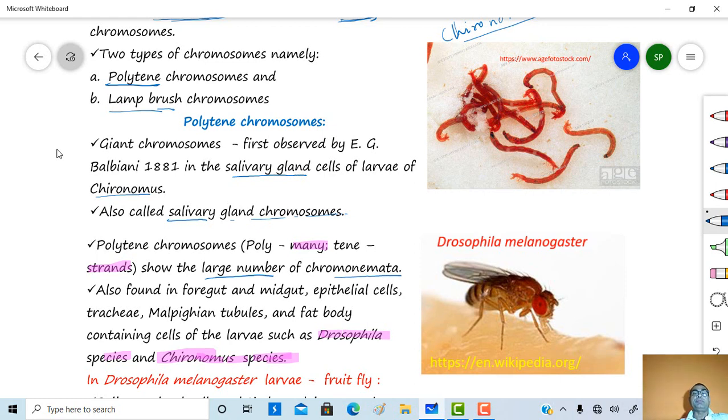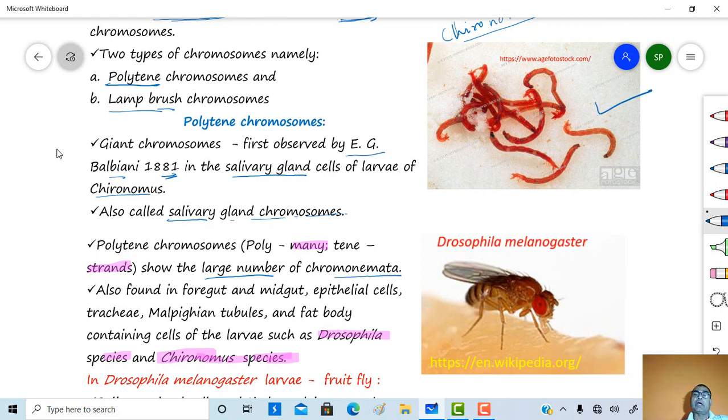Polytene chromosomes were first observed by E.G. Balbiani in 1881 in the salivary gland cells of larvae of Chironomus.